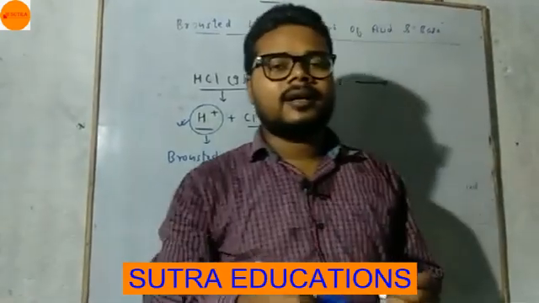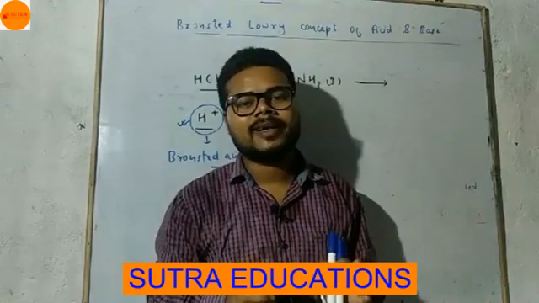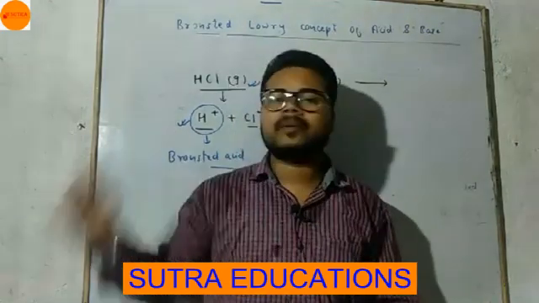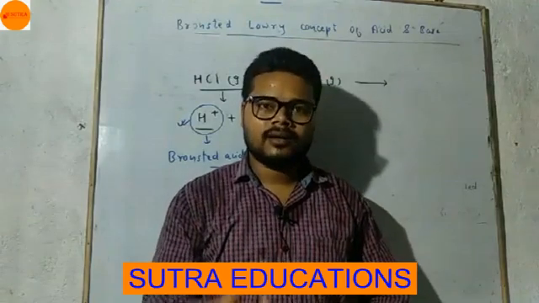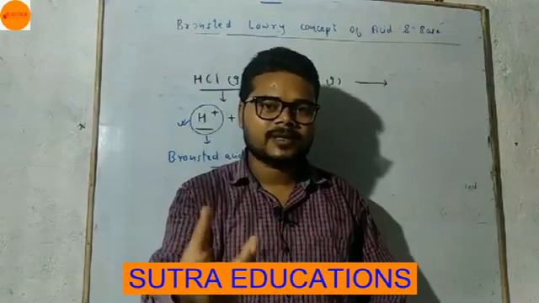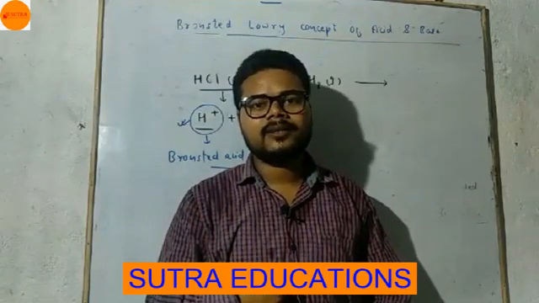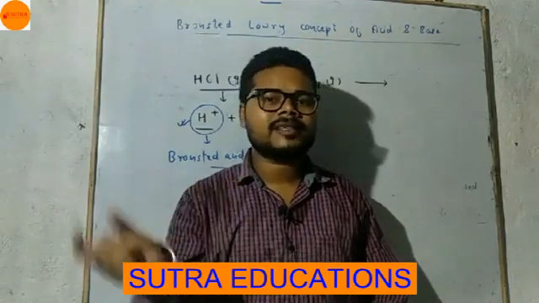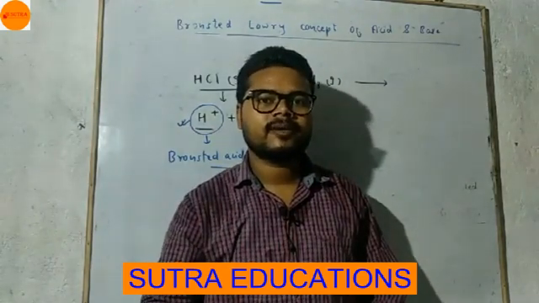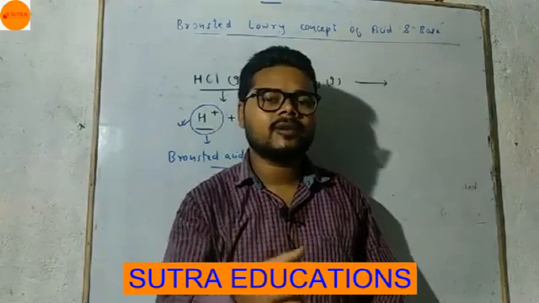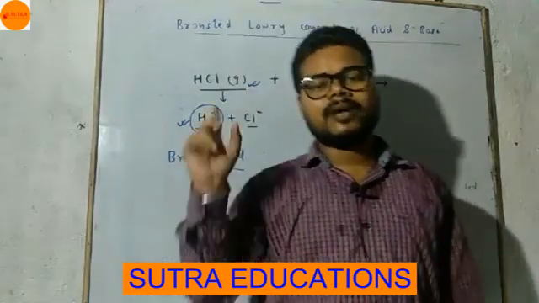Okay, I can understand one confusion will be in your mind: sir, it is also giving H plus ion, and in the case of an Arrhenius acid, an acid also gives H plus ion. But the difference is, in the case of an Arrhenius acid, the substance produces H plus ion when it is dissolved in water. If you do not dissolve it in water, then no H plus ion will be formed according to Arrhenius.